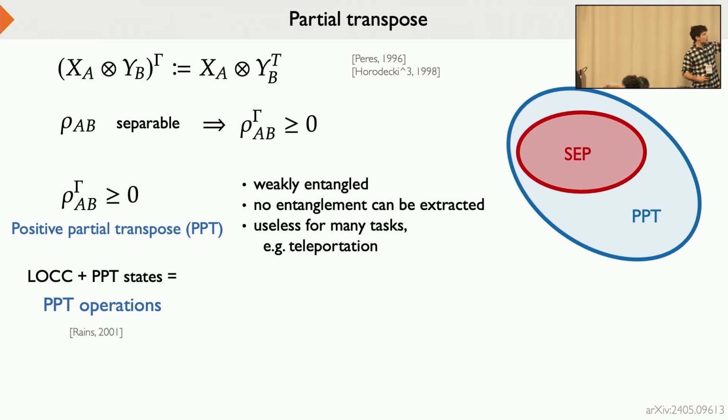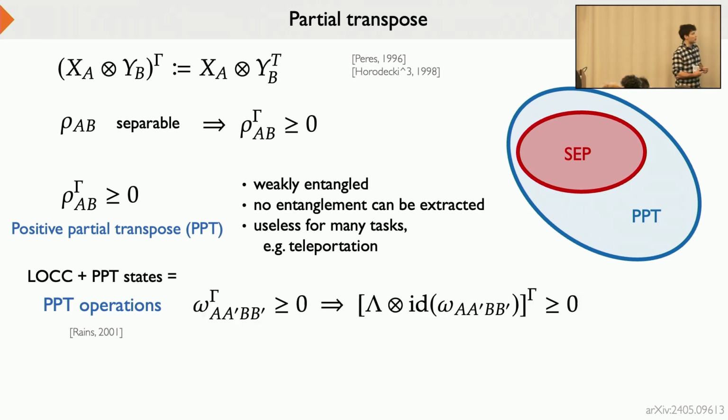And this leads to the notion of PPT operations introduced by Rains in 2001. Mathematically, you can define them as all channels, lambda, which preserve the set of PPT states. So if a state omega is PPT, and you act with a channel on it, it remains PPT.